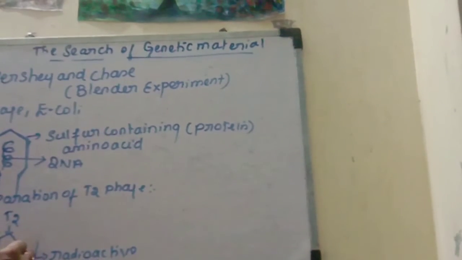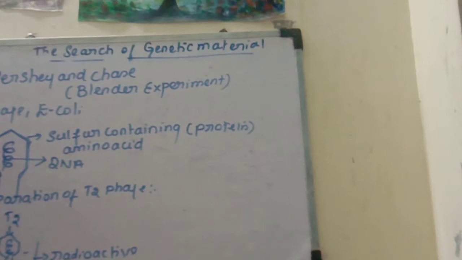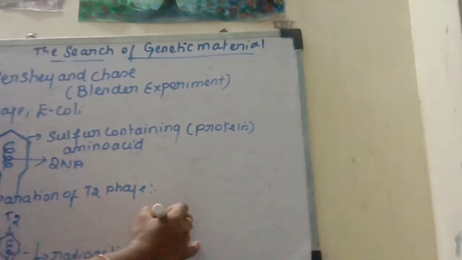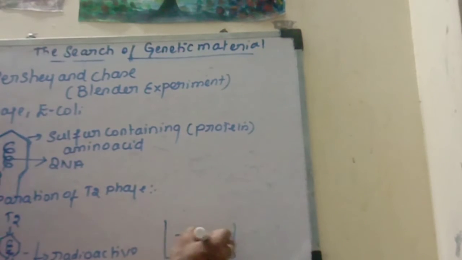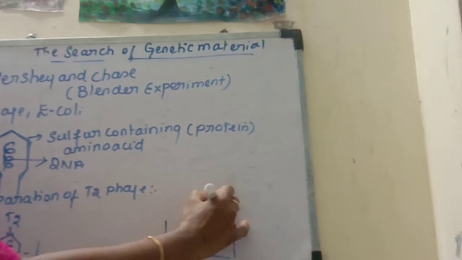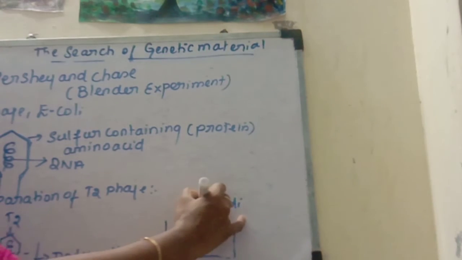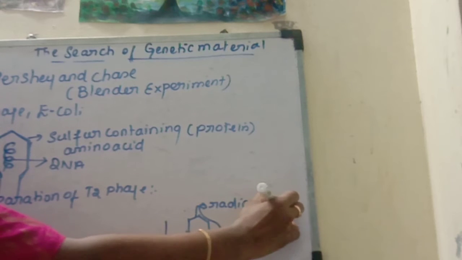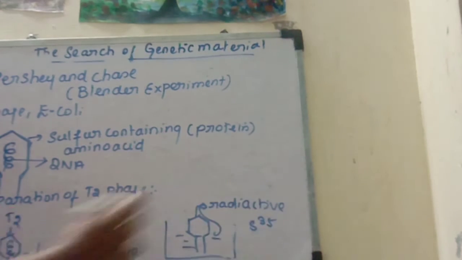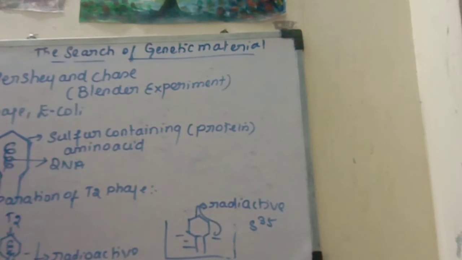Another bacteriophage is allowed to grow in the medium which has radioactive sulfur 35. So this is the first step, preparation of T2-Phage.